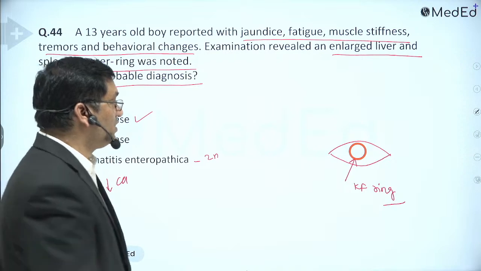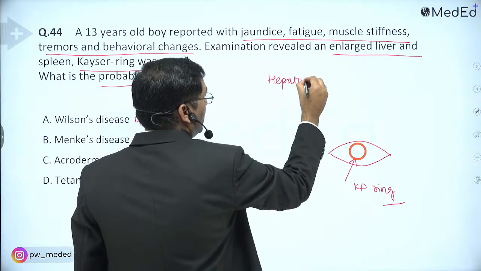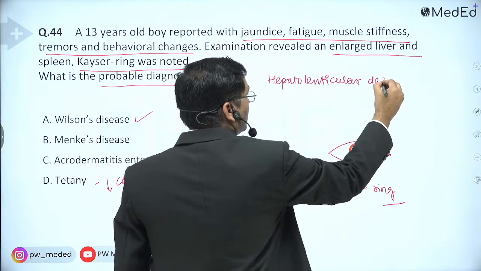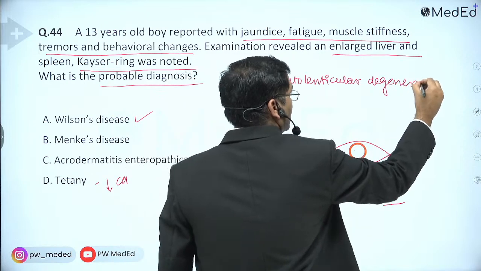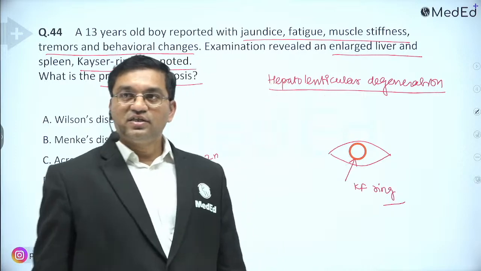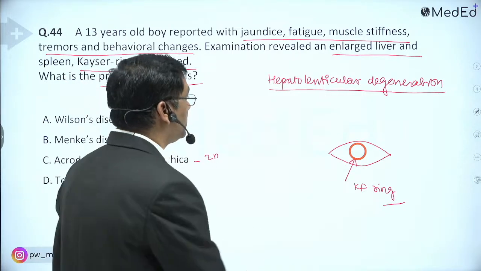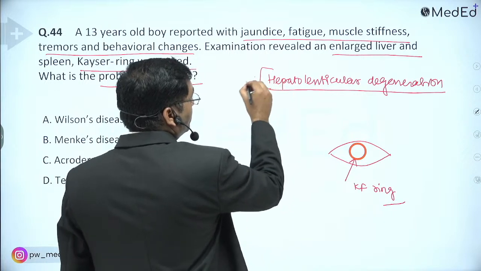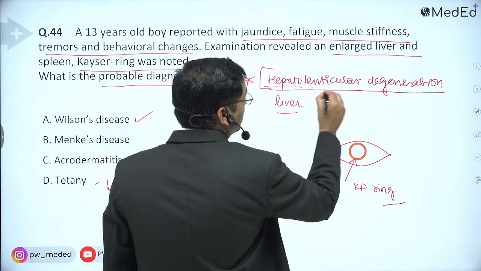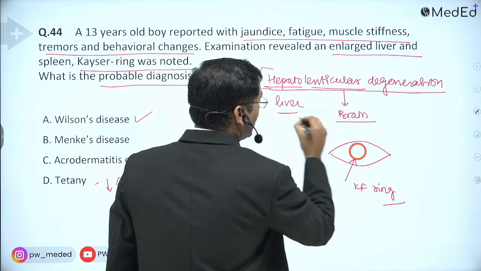Wilson's disease. Another name of Wilson's disease is hepatolenticular degeneration. This is another name. Hepato means involvement of the liver. Lenticular means the lenticular nucleus of the brain. So there is involvement of the liver and brain.